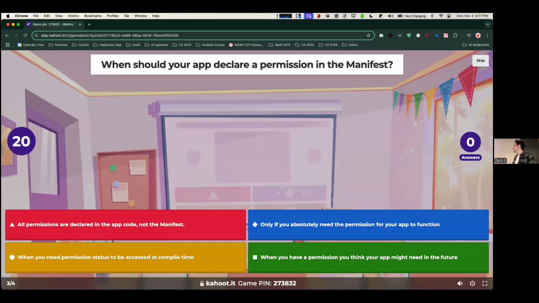Okay. So the text is a little bit small, but hopefully you can all read it.